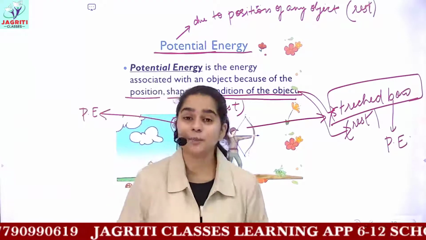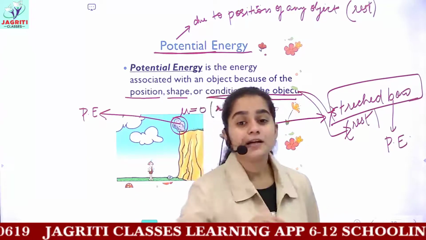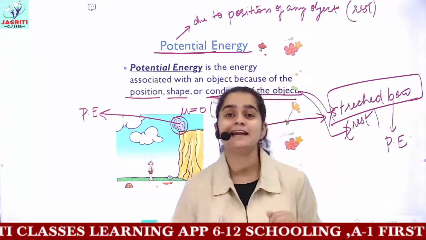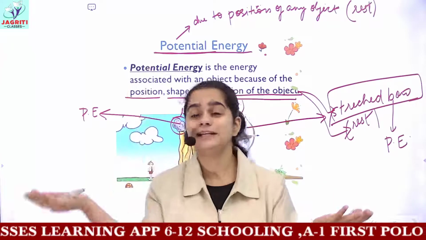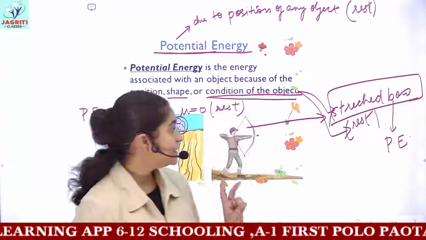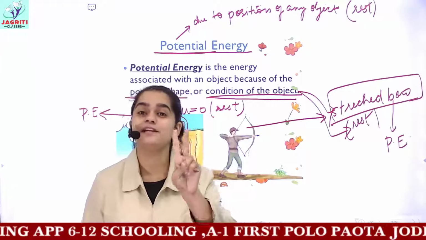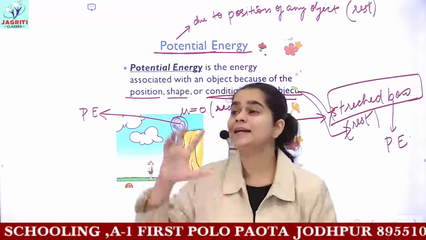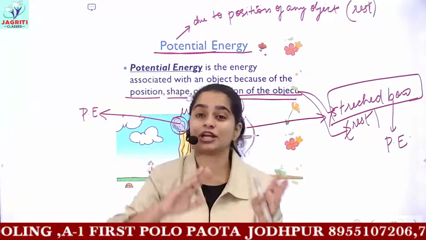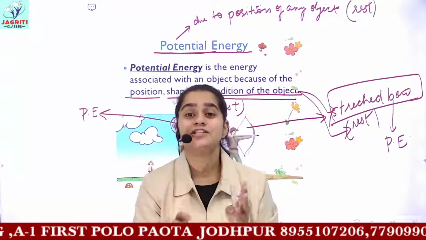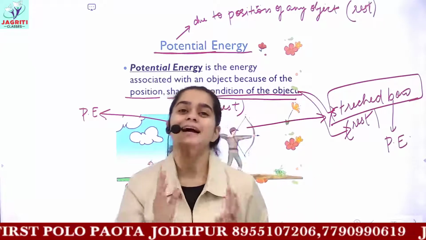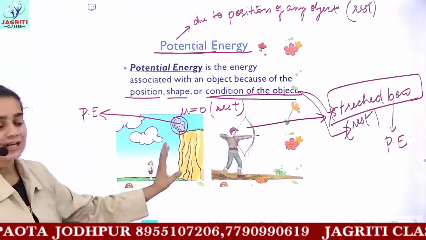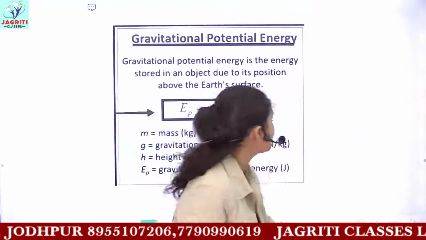In the further topics, we will also be reading the law of conservation of energy. In that topic, you will see that one kind of energy gets converted to a different kind. Here we are dealing with two kinds of energy, so we will be discussing some concepts and questions where kinetic energy gets converted to potential energy, and that potential energy again gets converted to kinetic energy. But here we are on the topic of potential energy. I hope you understood this topic.